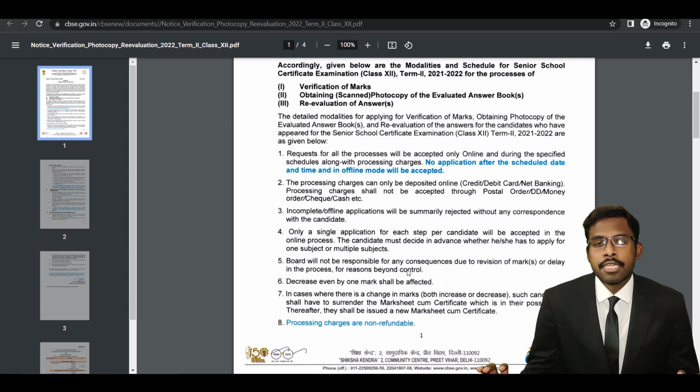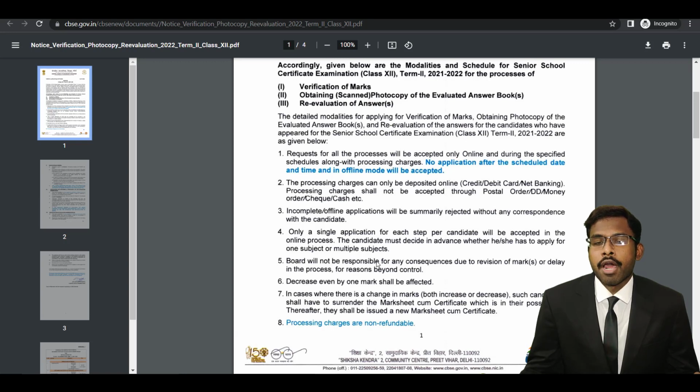If it decreases, CBSE is not responsible for that, because you only apply for revaluation. You are taking a risk with your own life and you are responsible for yourself, okay? So a decrease by even a single mark will affect your performance, and you cannot blame anyone except yourself. So this is the sixth point. You have to be careful before applying for revaluation.